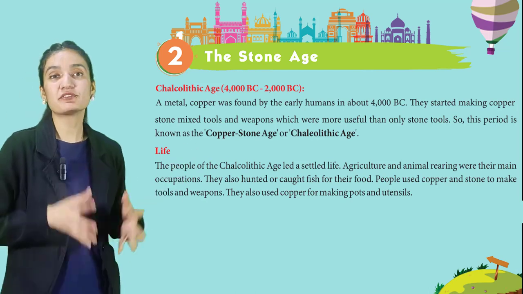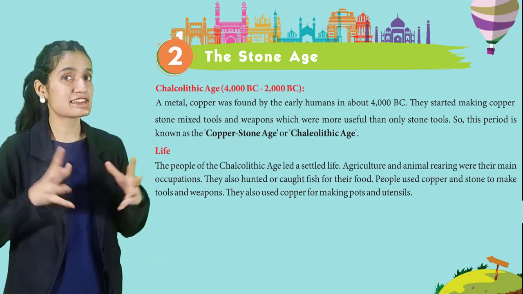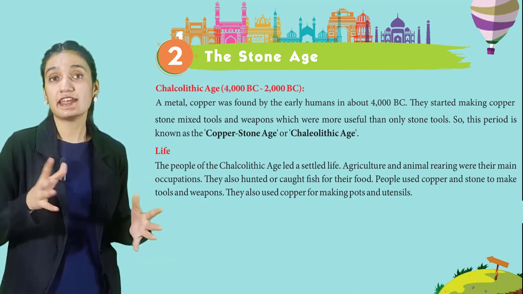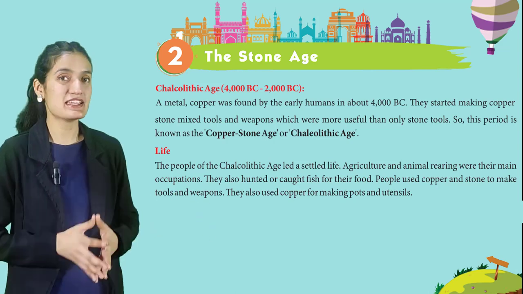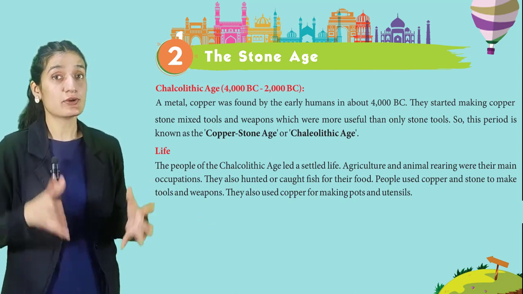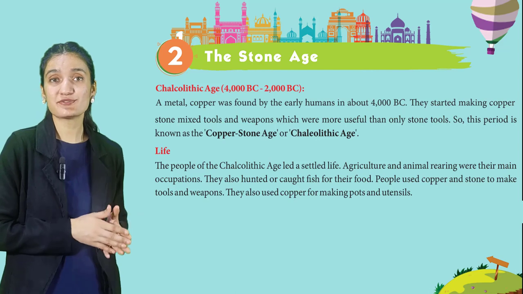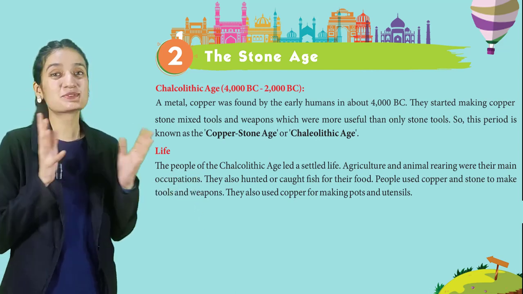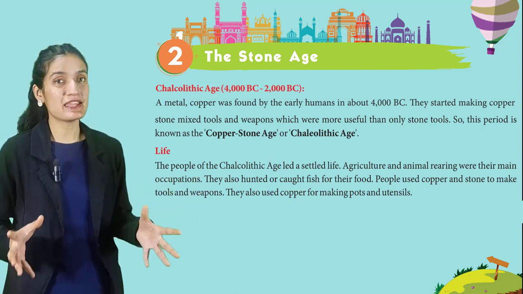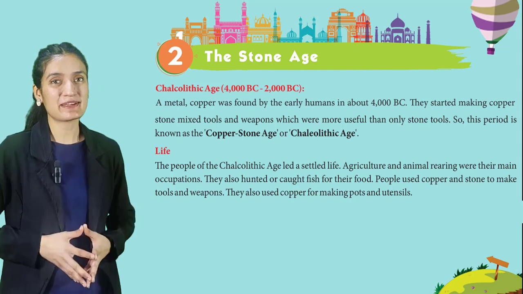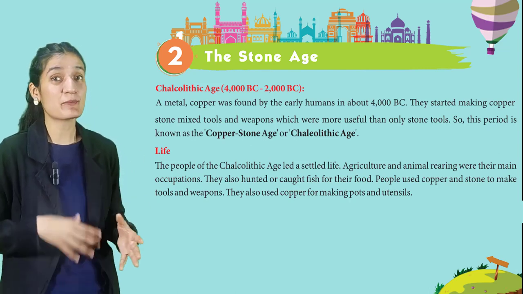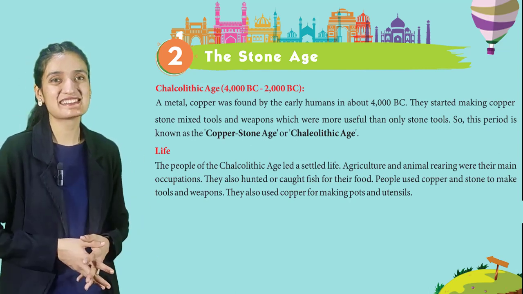Life. The people of the Chalcolithic age led a settled life. Agriculture and animal rearing were their main occupations. They also hunted and caught fish for their food. People used copper and stone to make tools and weapons. They also used copper for making pots and utensils.